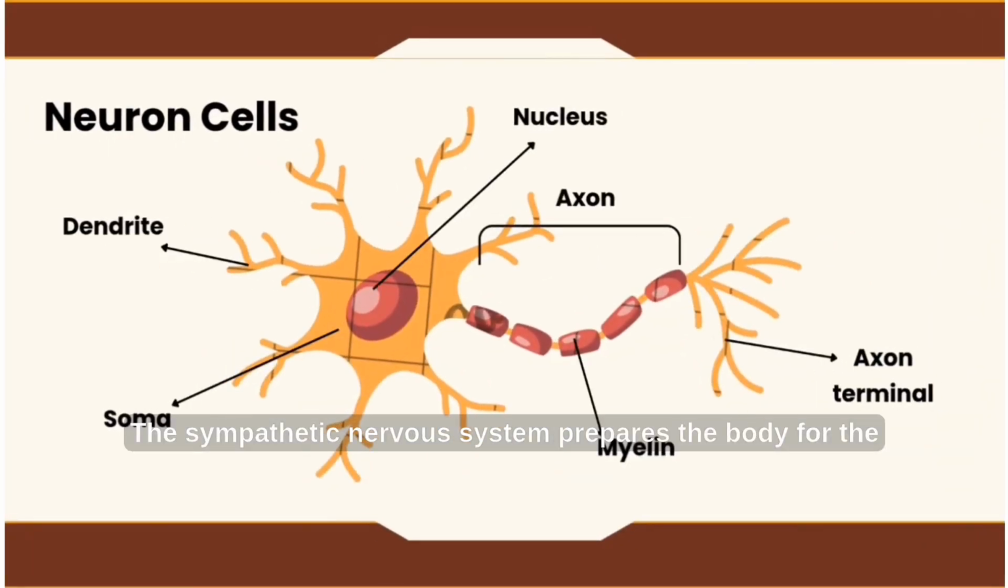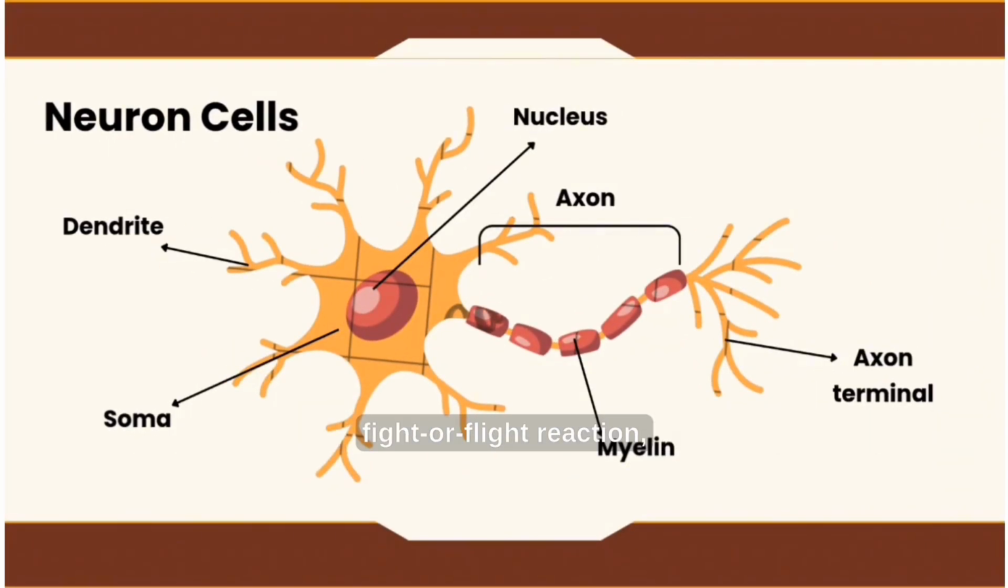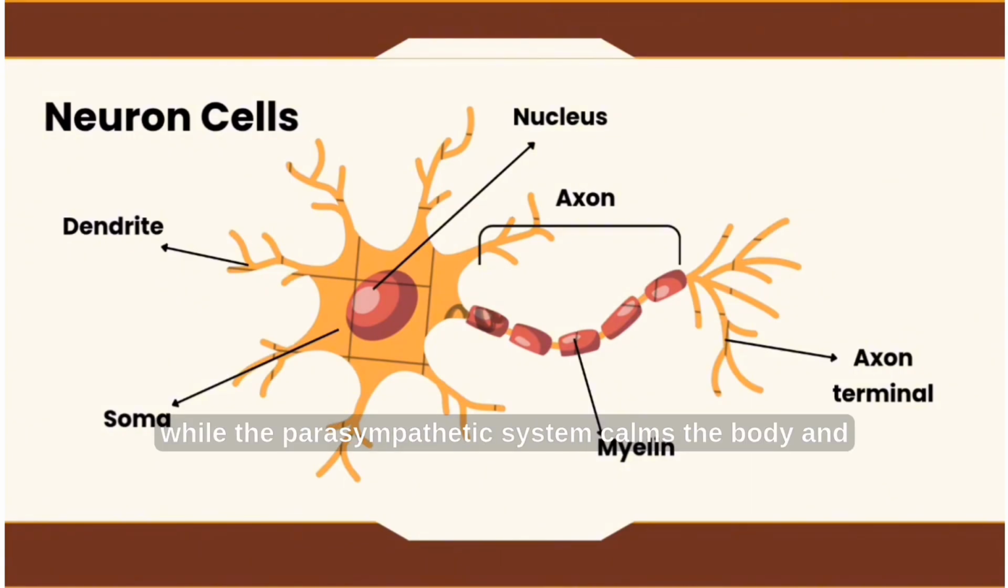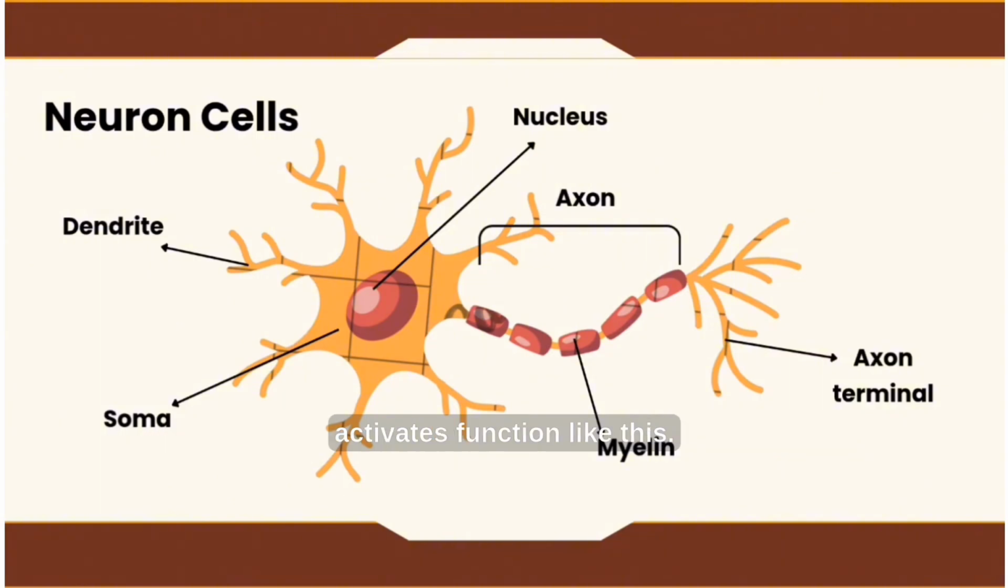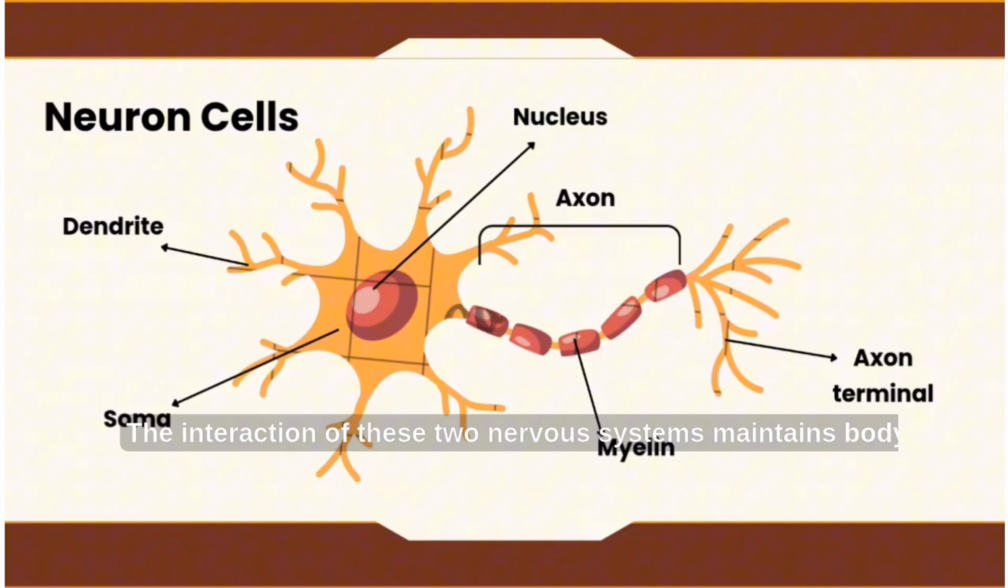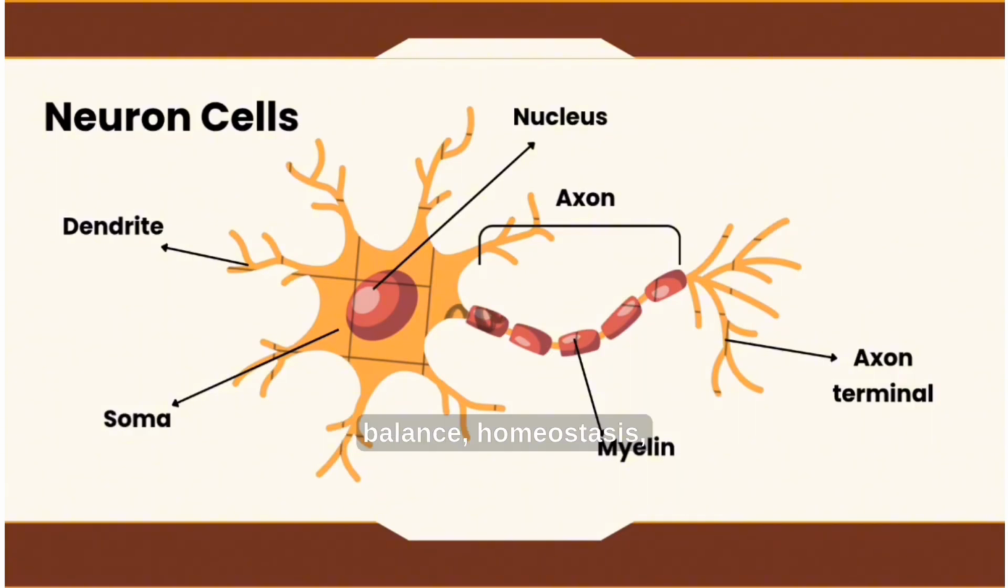The sympathetic nervous system prepares the body for the fight or flight reaction by increasing heart rate and respiration, while the parasympathetic system calms the body and activates functions like digestion for recovery and relaxation. The interaction of these two nervous systems maintains body balance, homeostasis, and affects behavior in responding to daily activities.